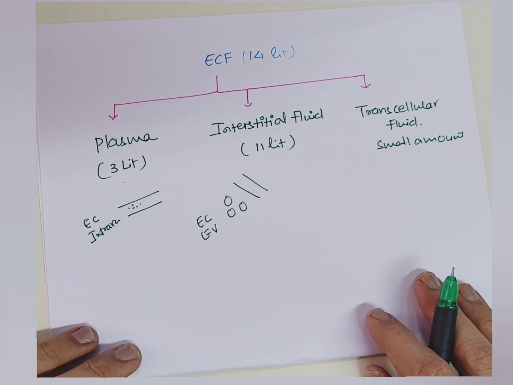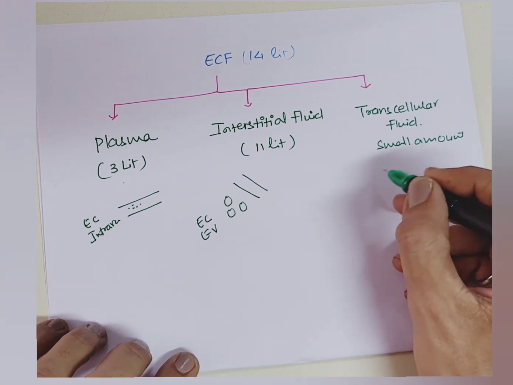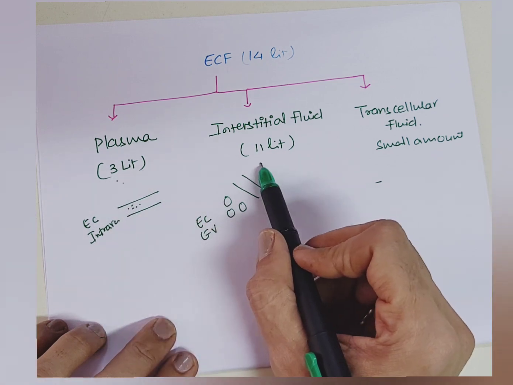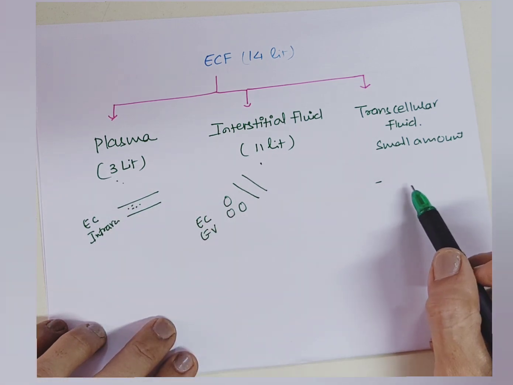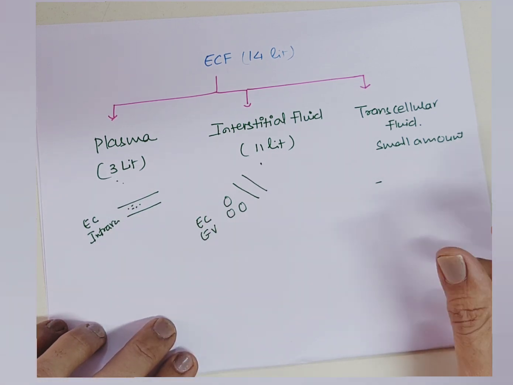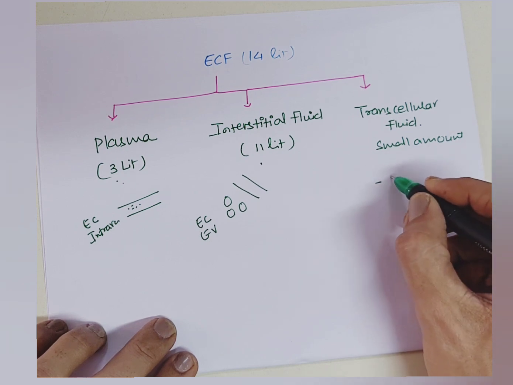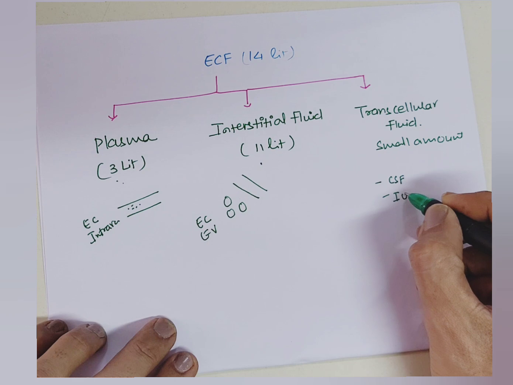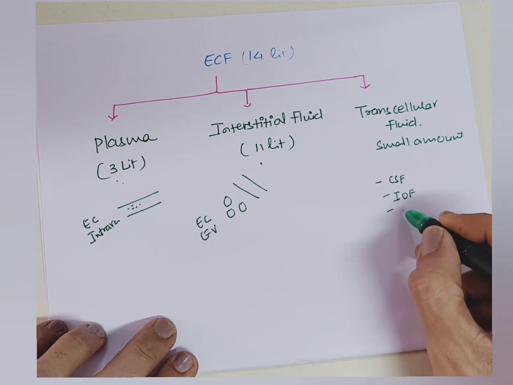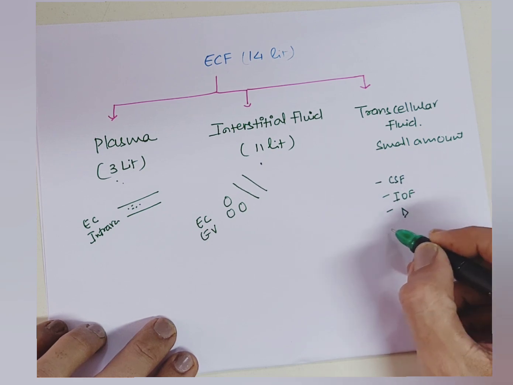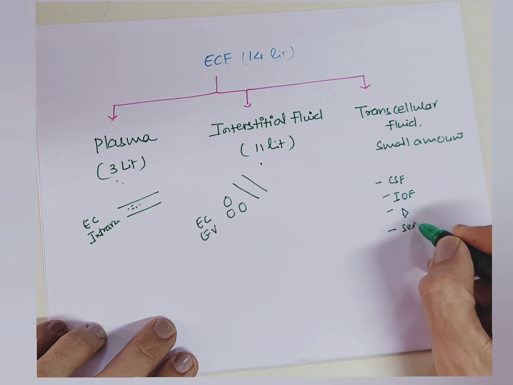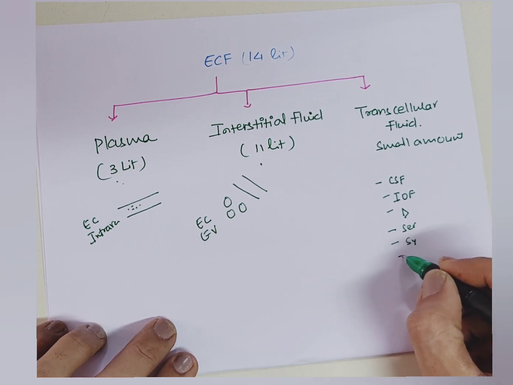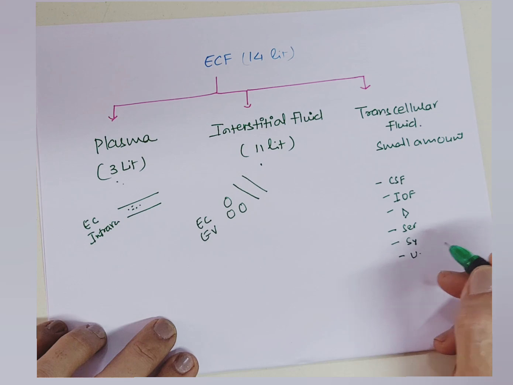And a very small amount is transcellular fluid. Plasma is 3 liters, interstitial fluid is 11 liters, and in a very small amount there is transcellular fluid, which is present in small cavities like cerebrospinal fluid, intraocular fluid inside our eyeball, digestive fluid inside the digestive tract, serous fluid, synovial fluid in the joints, as well as fluid in the urinary tract. So these are transcellular fluids.